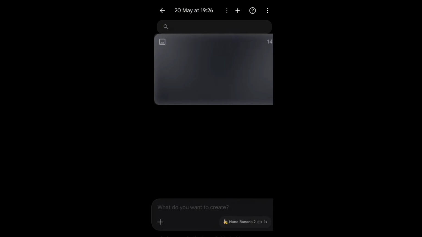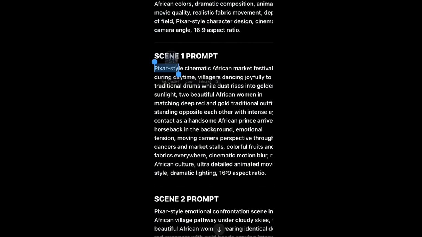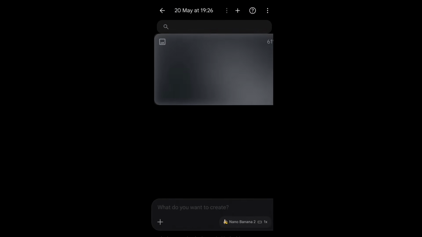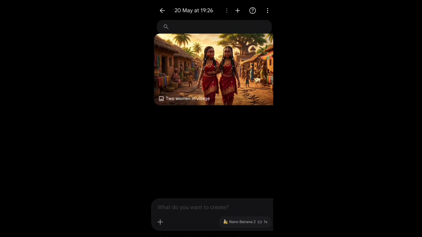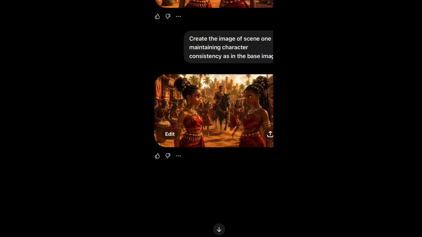We'll give it a few while the image is generating. We can head back to ChatGPT to copy the prompt for the first scene. We'll come back to Google Flow and just wait a little while so that our first image is fully generated. So we'll give it a few seconds, and this is our image. This is a beautiful, lovely image, quite different from the one we generated from ChatGPT, but still similar in the color and some parts of the hair. Let's do a comparison of both images and see.